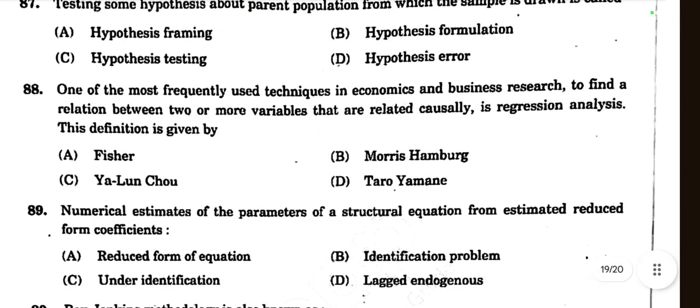Then question number 88. One of the most frequently used techniques in economics and business research to find a relation between two or more variables that are related causally is regression analysis. This definition is given by Fisher, Morris, Emberg, or Taro Yamane. This definition is given by Taro Yamane.